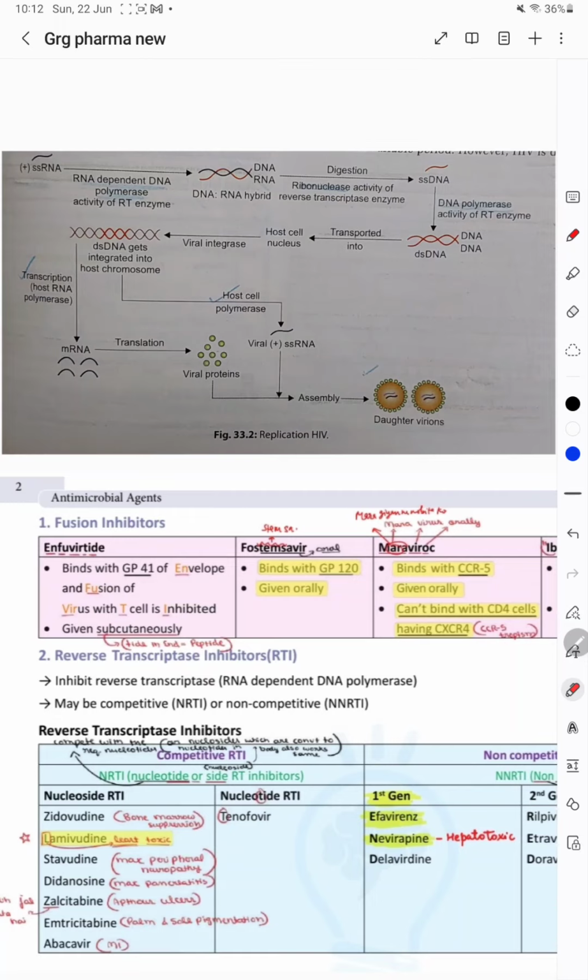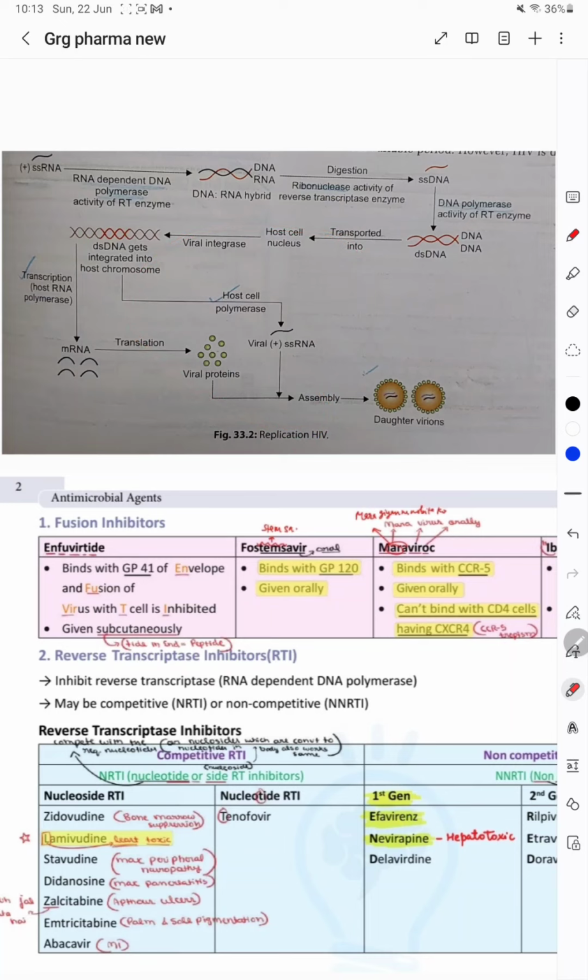Okay, so after entering into the T cells, it is a single stranded RNA virus, so with the help of reverse transcriptase enzyme, it will convert into the double stranded DNA viruses. And how does it convert? Firstly, on the single stranded RNA virus the DNA develops, and then reverse transcriptase enzyme has the ability of digestion of ribonuclease. Okay, it has the activity of ribonuclease, so the RNA will be digested and the single stranded DNA will be converted into a double stranded DNA, and then the other process will go on.